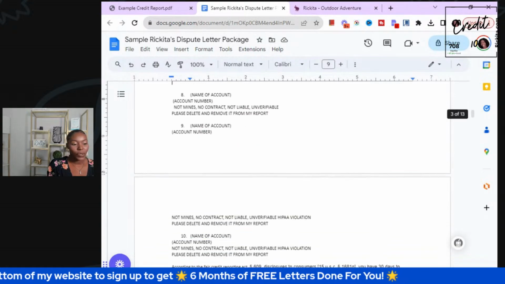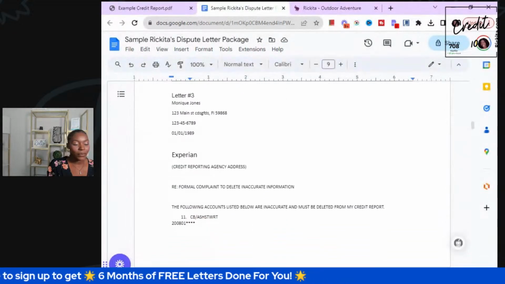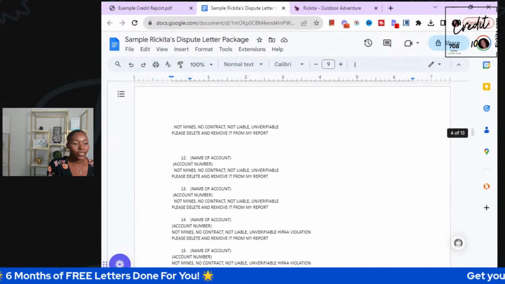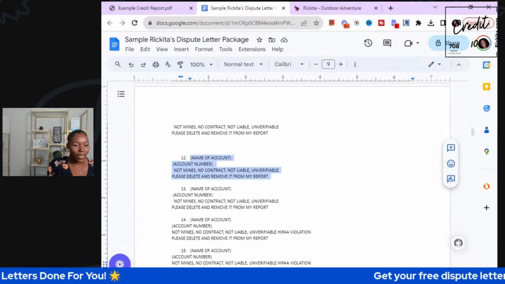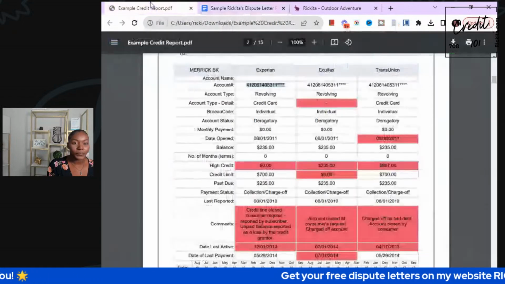So this is letter number 2 to TransUnion. We need to put it on that one. Then letter number 3 to Experian. We need to actually put it on this one too. So let's go ahead and copy this one here.